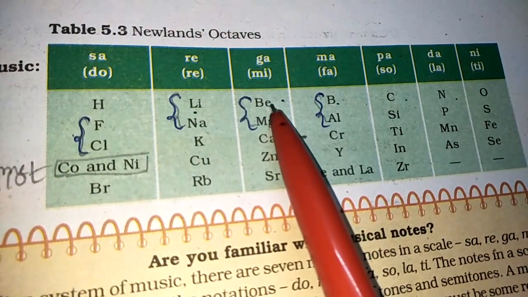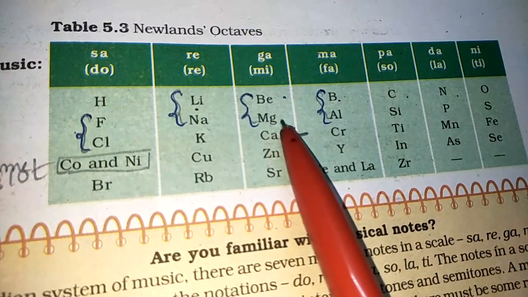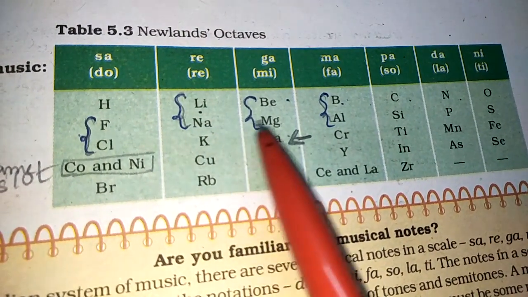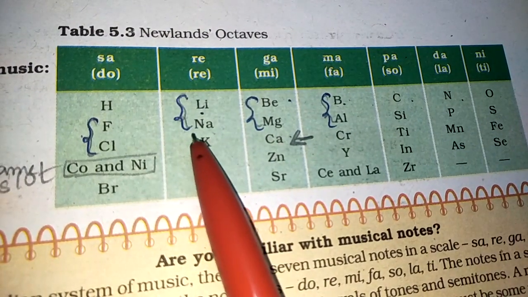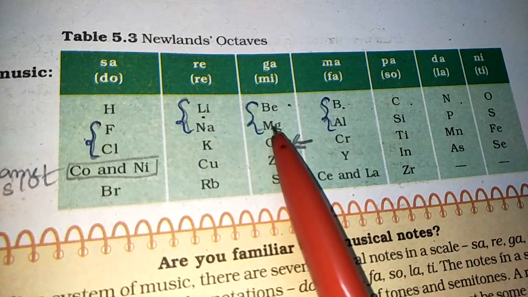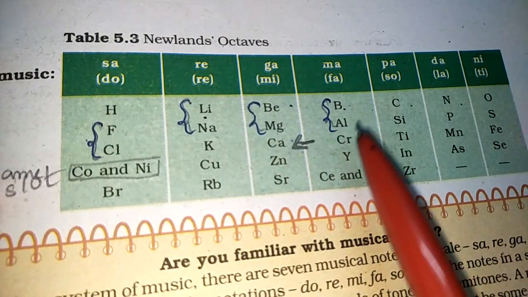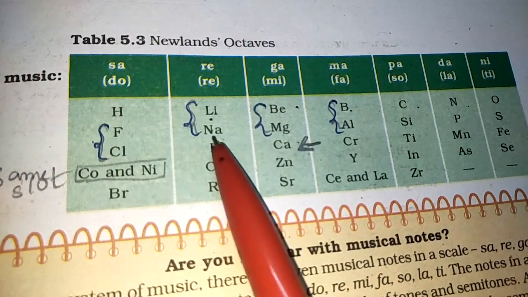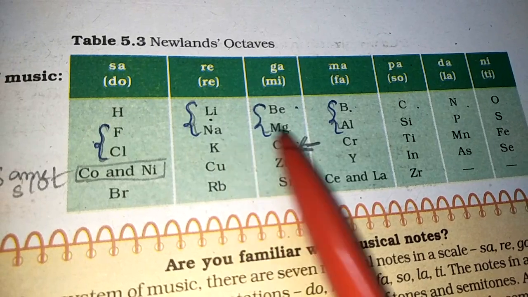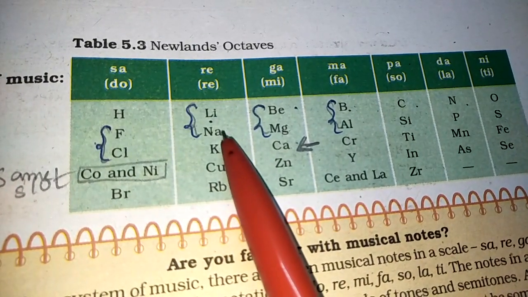If you start from here, 1, 2, 3, 4, 5, 6, 7, 8, these 2 have similar properties. So every element has 8 elements in between to have similar properties. If you consider this as first, this will be the 8th one. Again, if you start from here, 1, 2, 3, 4, 5, 6, 7, 8, these two will have the same properties.